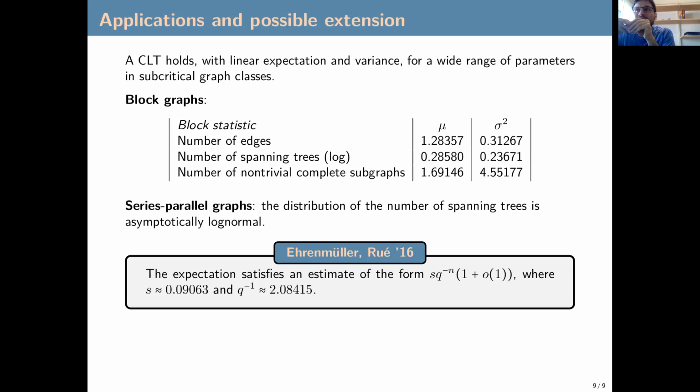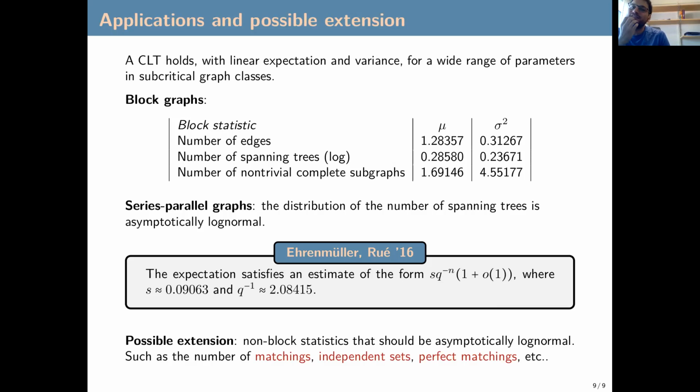There was a paper from Ehrenmüller and Ruwe saying that the expectation satisfies this estimate. Of course, they couldn't prove the limiting distribution. So we prove that it's normal, but we cannot compute the coefficients because we don't know any good encoding of this parameter with generating functions. So we just prove the limiting distribution.